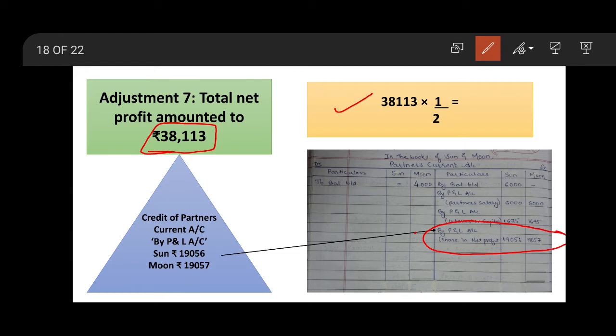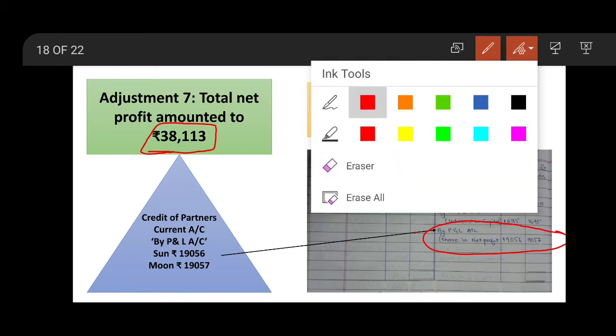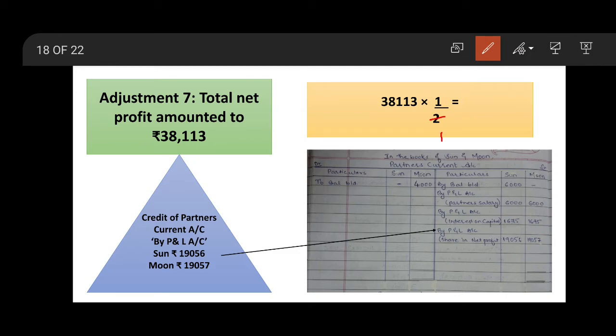Therefore 38,113 into 1 upon 2. So 2 1s are 2, 2 1s are 2, remains 1, it gets 18, 2 9s are 18. You have to take 11 together, so put a 0. 2 5s are 10, remains 1 again. 2 6s are 12, remains 1. 0. 2 5s are 10. Whenever the answer comes in the decimal, we have to adjust it to get the total amount. So see after adding whether we get the amount total properly or not.